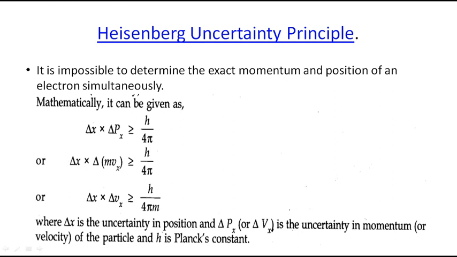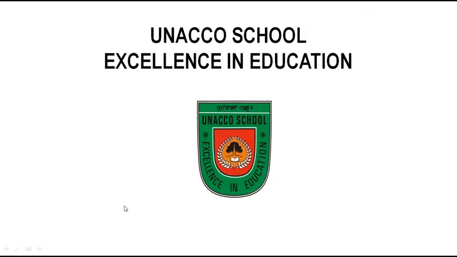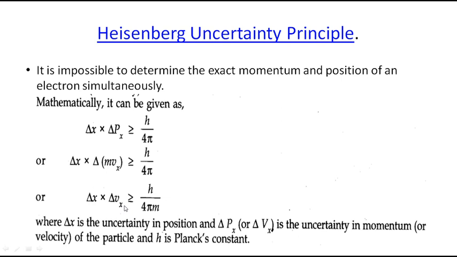Got it? So h means Planck's constant, 4 is an integer, pi you can substitute, and what is the mass of the electron? You know, 9.1 into 10 power minus 31 kilograms. So if you know the uncertainty in the velocity, you can determine the position. If you know the uncertainty in the position, you can determine the velocity. But only one can be determined at one particular time.